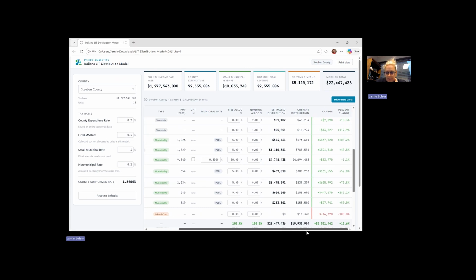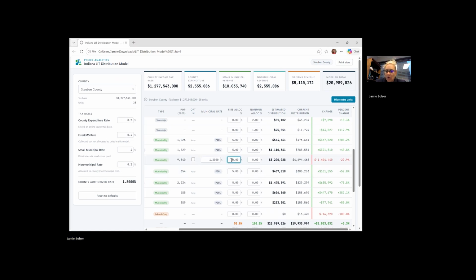That 0.8 will generate 2.1 million. Let's just type it in at 1.2. You can see that Angola, at its max capacity of 1.2 for what they can adopt themselves, would still leave them approximately $1.4 million shy.